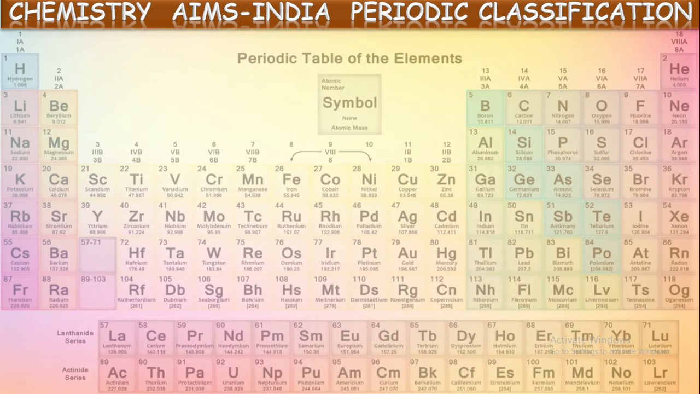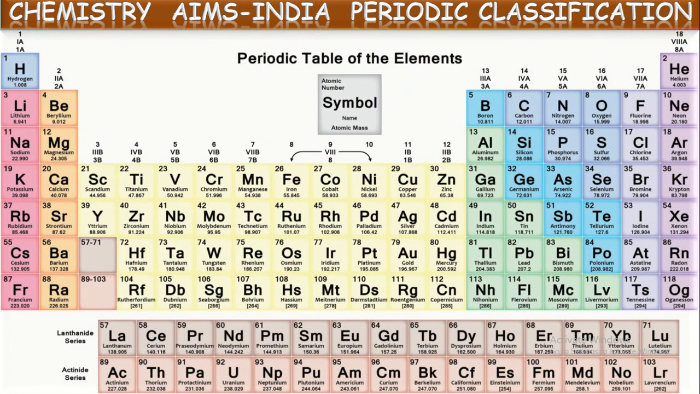Okay, see, this is the modern periodic table. It is also called the long form of the periodic table or Moseley's periodic table. Observe here, in total there will be 18 columns. If you count from here, from left to right, in total there will be 18 columns and 7 horizontal rows.